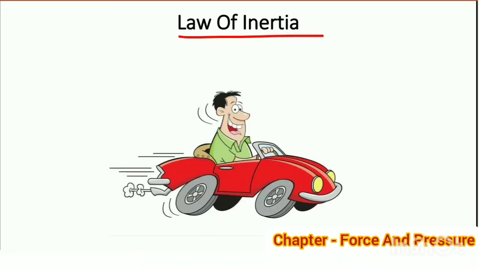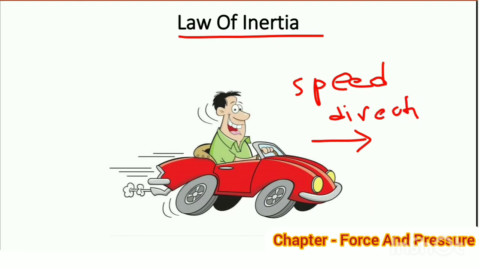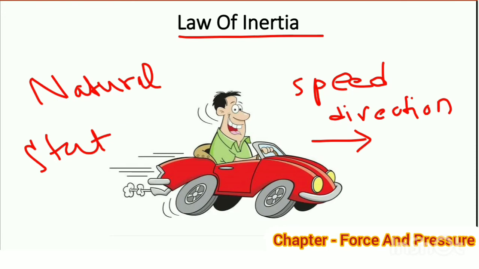Law of inertia. An object continues to be in motion with the same speed and in the same direction unless acted upon by an unbalanced force. It is a natural tendency of objects to resist any change in their state of rest or motion.